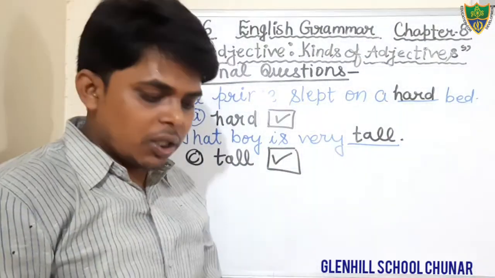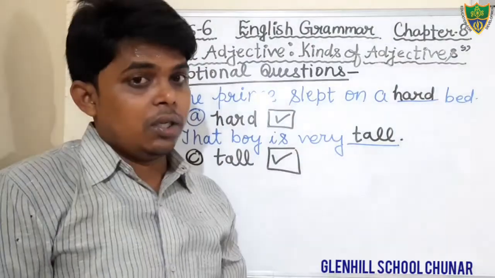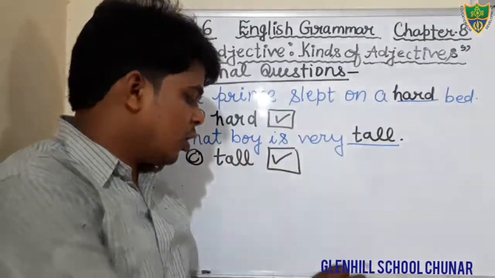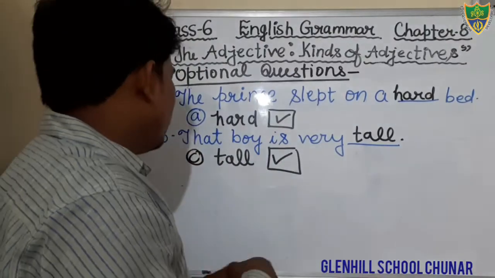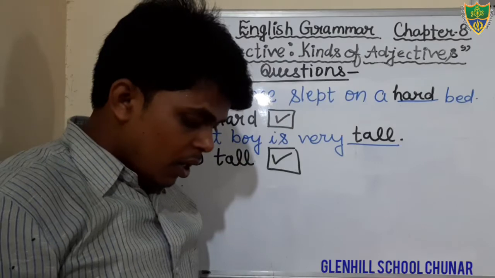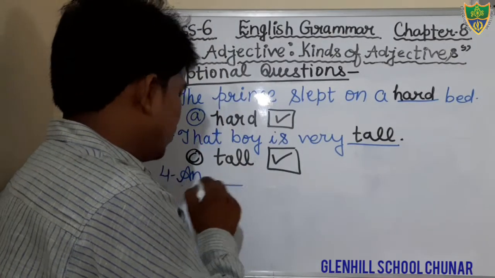Okay, students, just complete it. That boy is very tall. The option number C is the correct option. Okay, come to the next question. Question number 4. What is question number 4? Just see, and it is written, there is a blank.